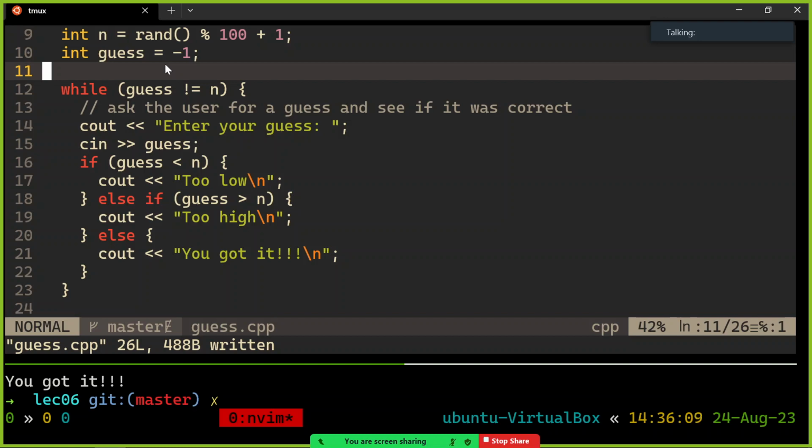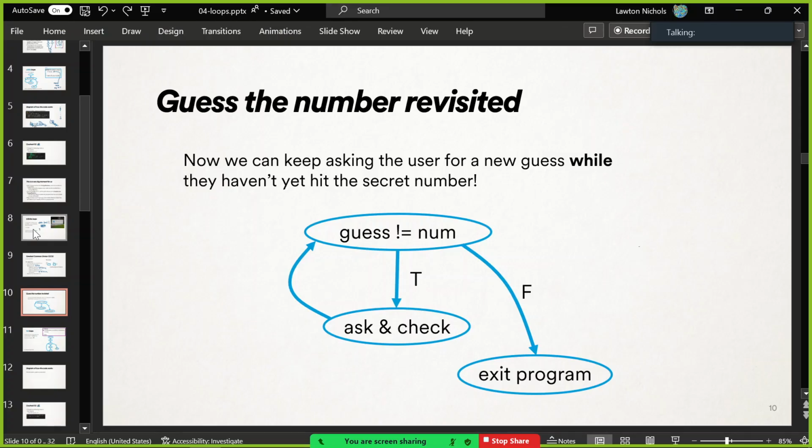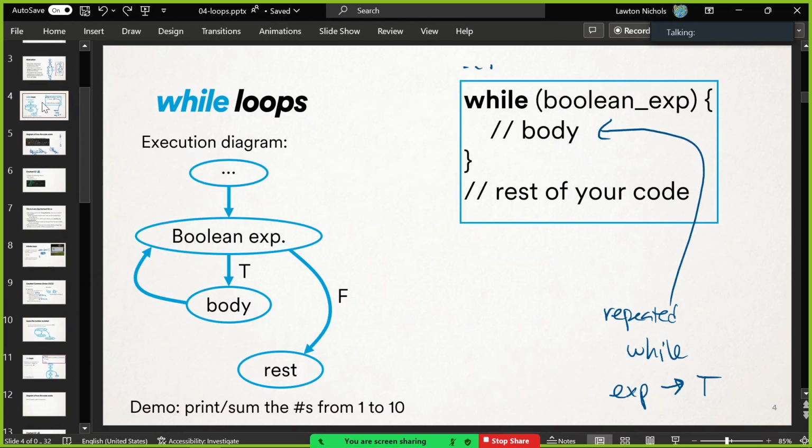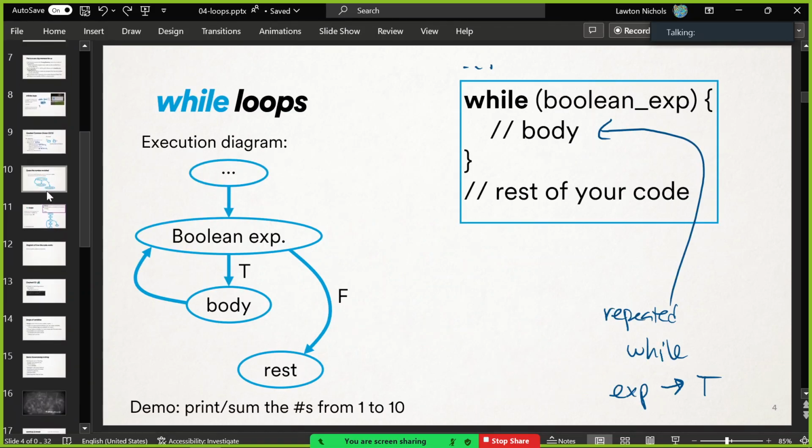Let's see here. If we're happy with that, I do have a new topic I want to teach you. There's two kinds of loops in C++. As far as syntax goes, we did a while loop. There is another kind of loop that you may grow to prefer for certain things, and that will be the next topic if we're happy.